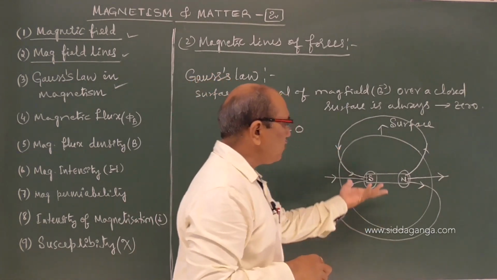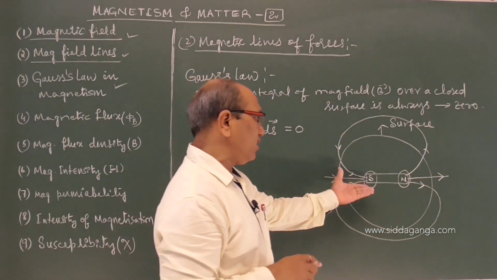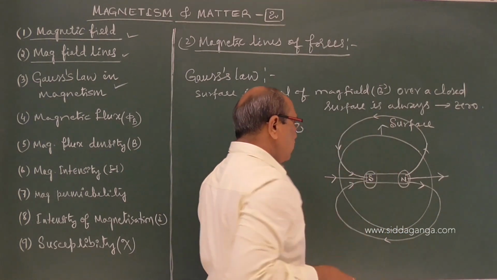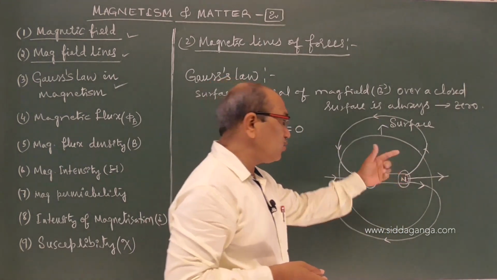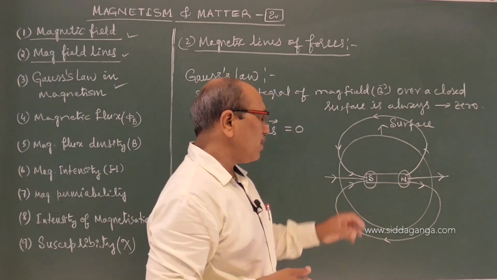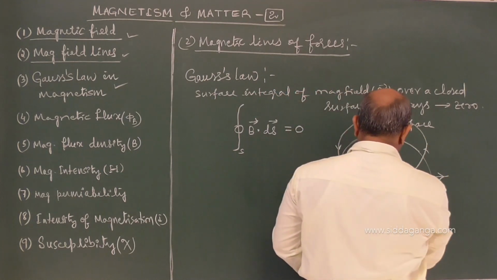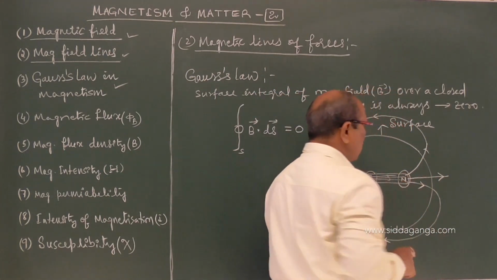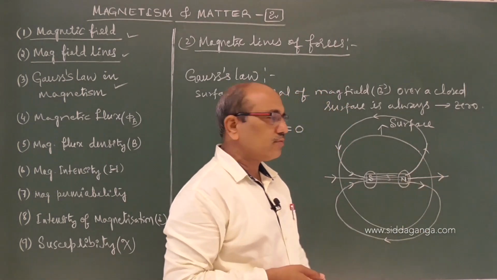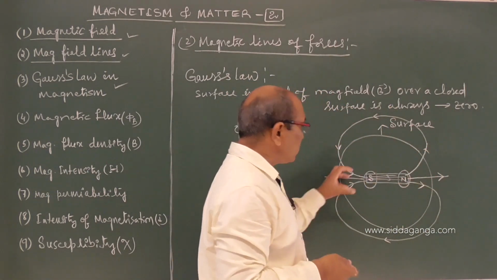You can place any number of bar magnets, no difference at all, because every magnet contains two poles together, north and south. The magnetic field lines which move out of the surface have to come into the surface.